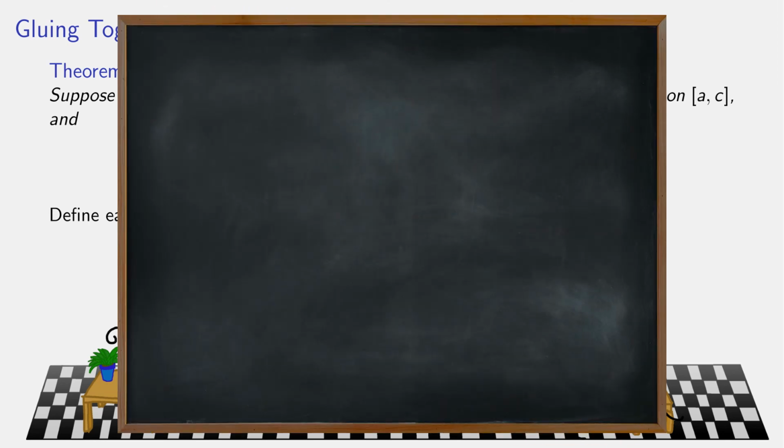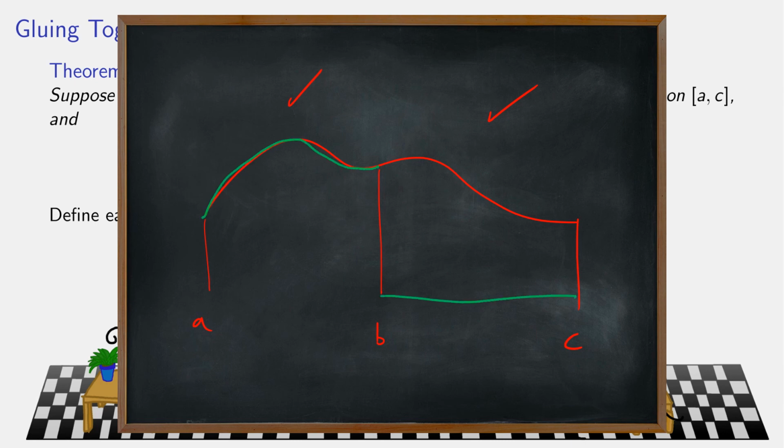So here's a picture. If this is my function f of x, all the way from a to b to c, we know we're integrable on the left and we're integrable on the right. That's part of our givens. We're trying to just glue this together. So we define f sub L to be equal to f on the left, and then it's 0.